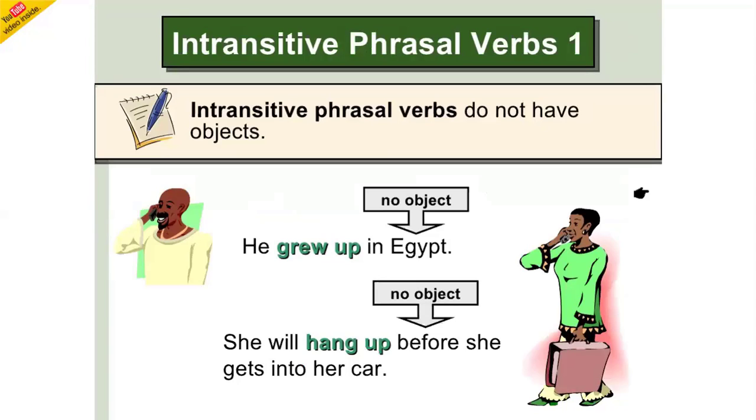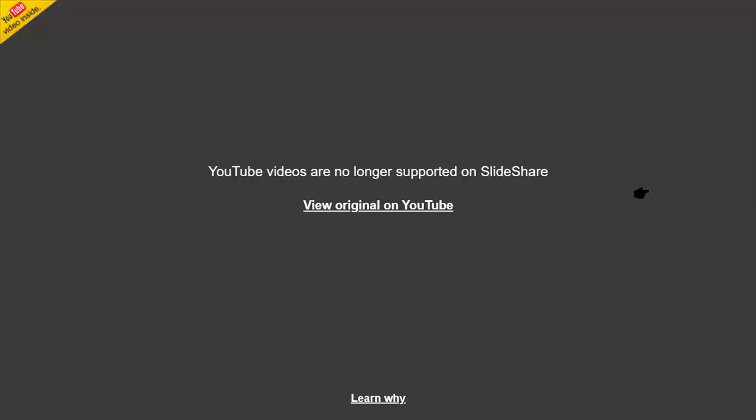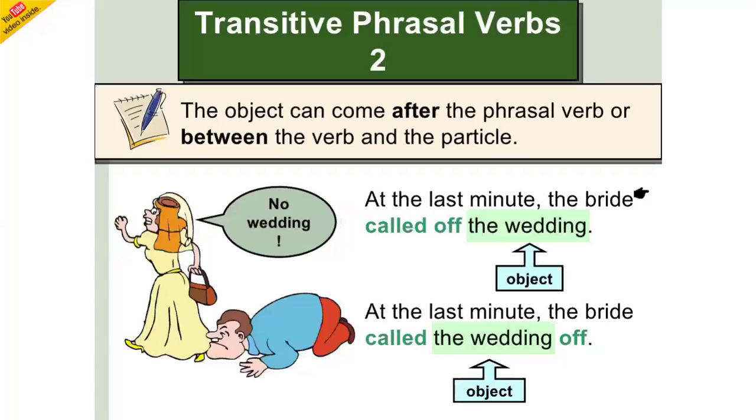Now see, you also need to understand intransitive phrasal verbs. What are intransitive phrasal verbs? They do not have objects. For example, he grew up in Egypt. It doesn't have any object. Where transitive verbs have objects, you can separate the verb and particle.